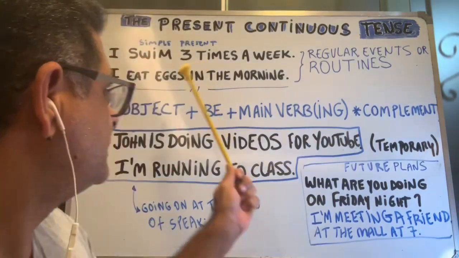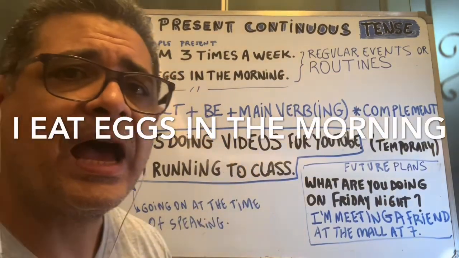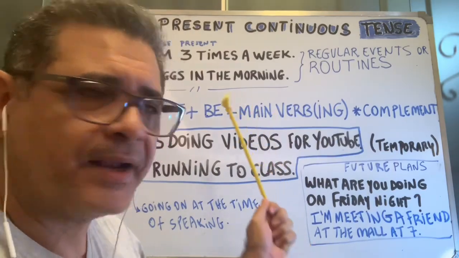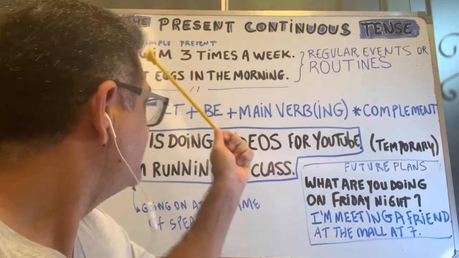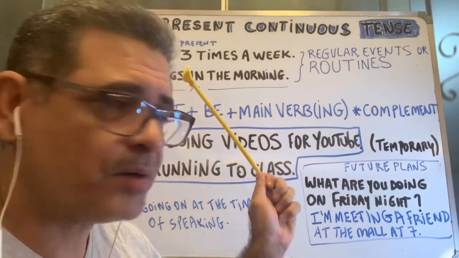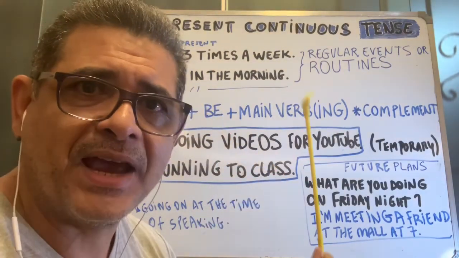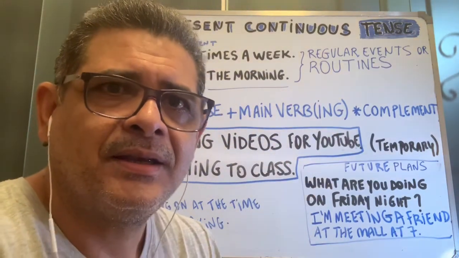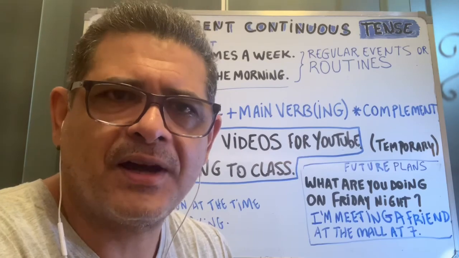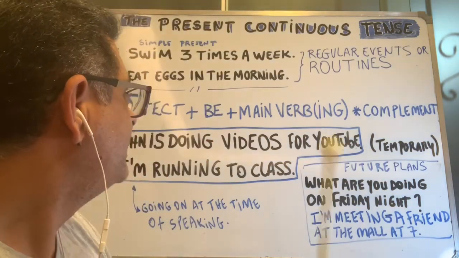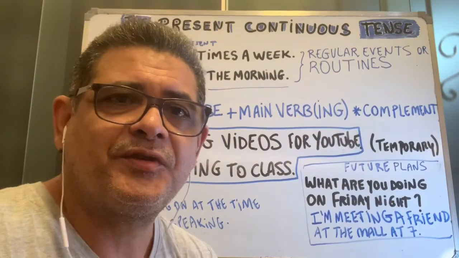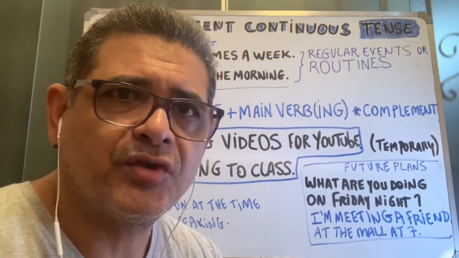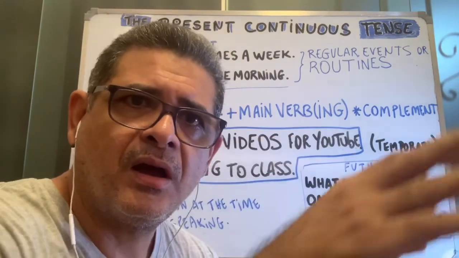Another example is, I eat eggs in the morning. So once again, I is the subject, eat is the verb, eggs is the object. Remember SVO. And in the morning is a complement. It's an adverbial expression of time. Okay, so now, since the simple present is probably understood, which is subject, verb, object.